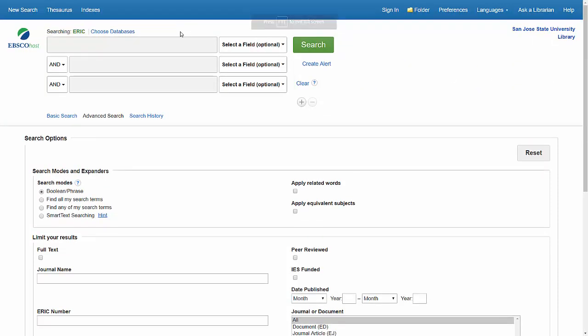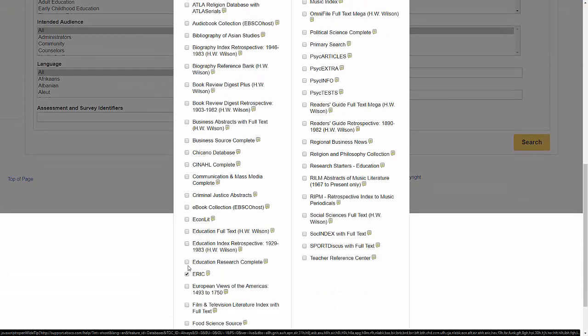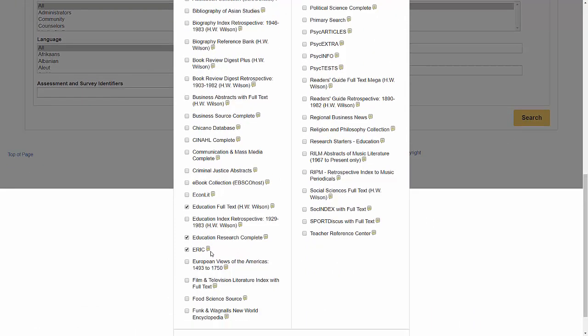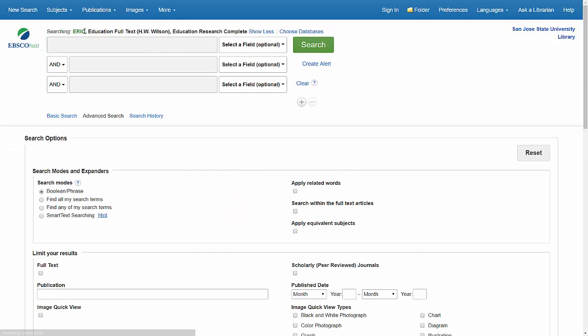screen. We're going to then click on Choose Databases and combine ERIC, Education Research Complete, and Education Full Text. Now when I click OK, you'll see that I am searching across all 3 of these databases now with this one simple search. So let's look at a topic here.